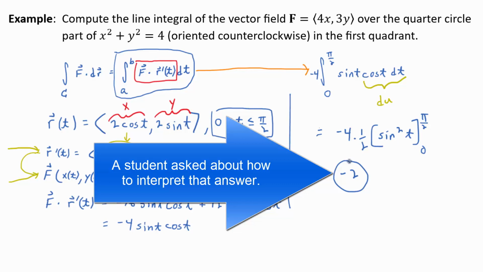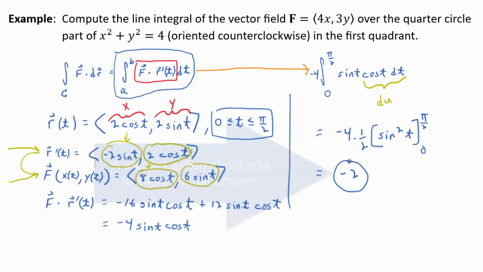If you consider F a force field, it would be the work done. It'd be a negative amount of work. So it's working against the motion by the force field in moving a particle along the curve from the beginning point to the end point. Beginning point given by r of 0, the end point given by r of pi over 2. Okay? Then the negative indicates, yeah, the vector field's working against the motion.